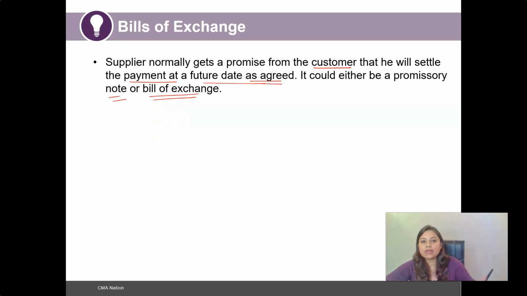It is authenticated, and it could be regarded either as a promissory note or a bill of exchange. So basically, what is a bill of exchange? It is a promise committed by the customer to the supplier that on an agreed date he will pay the entire sum of money for which the goods have been procured by the customer.